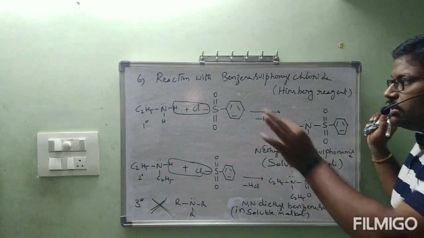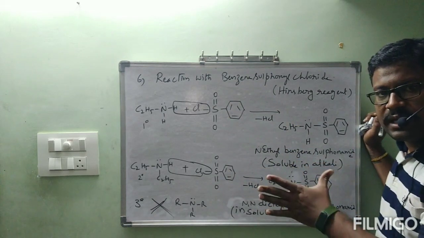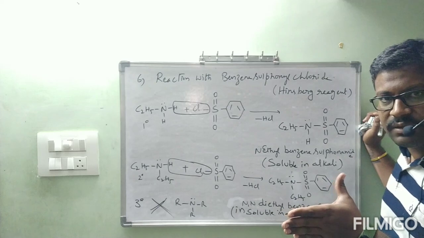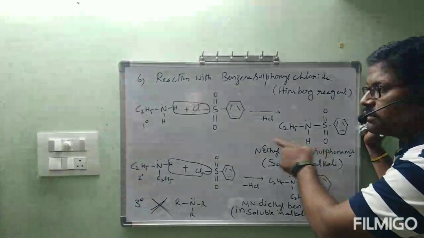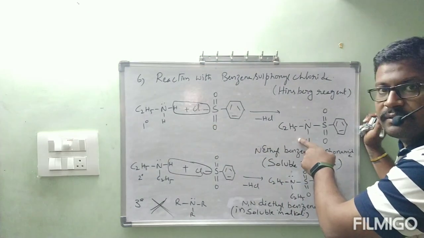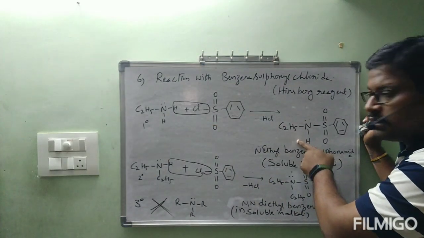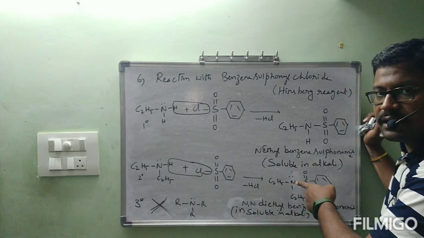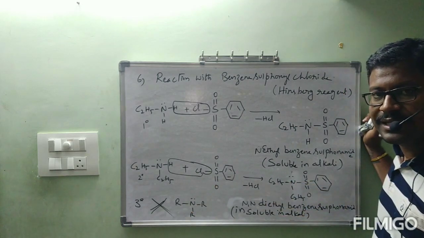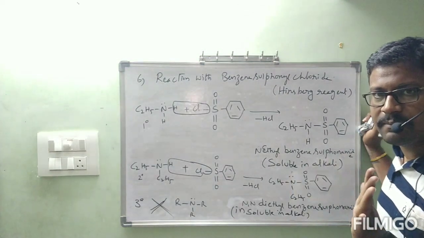First, you can note down all these things: how the Hinsberg reagent differentiates primary, secondary and tertiary amines. The compound formed by reaction of the primary amine with Hinsberg reagent is soluble in alkali. By seeing that, we can understand it is primary. If it is not soluble in alkali, secondary. If the amine itself does not undergo reaction with Hinsberg reagent, that is tertiary. So, remember like that.